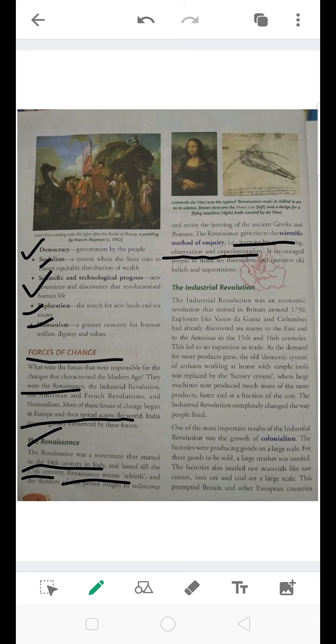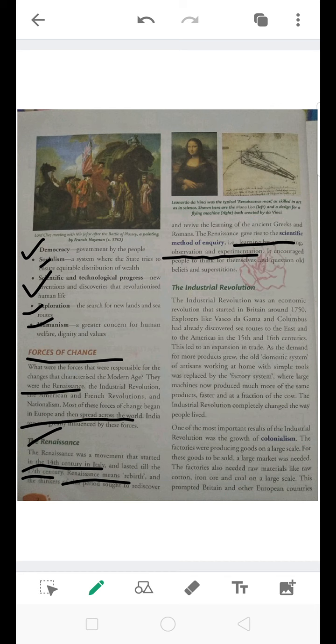In short, the Renaissance was a rebirth given by the thinkers so that they could rediscover what the Romans and the Greeks had already given to us. It gave rise to the scientific method of inquiry. Some new experiments were done, some new observations were made, and this encouraged people to think for themselves and question whatever beliefs were given by the ancient people.